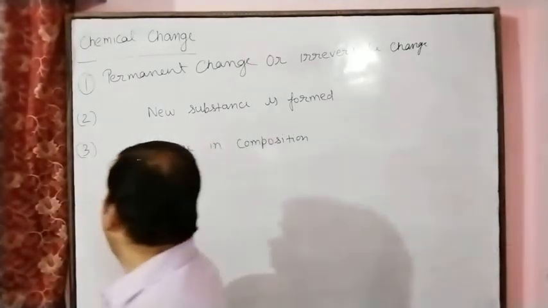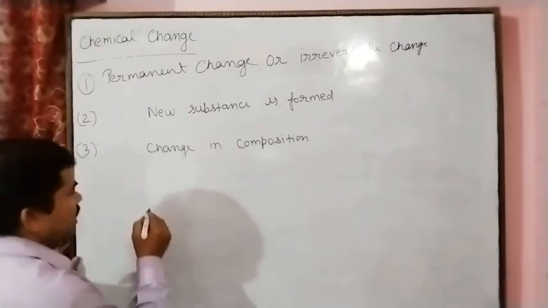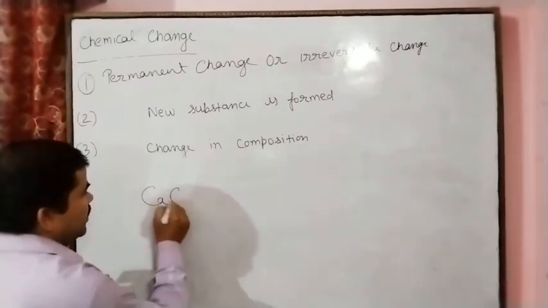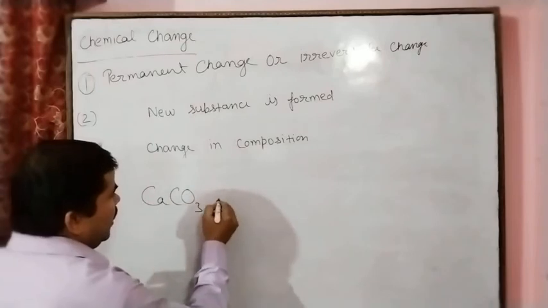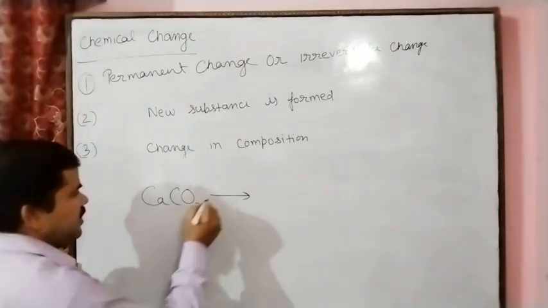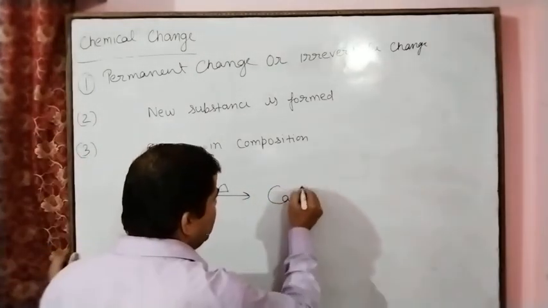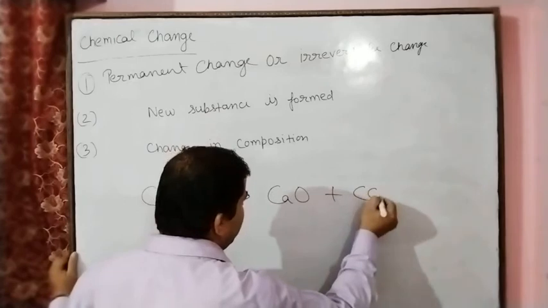Here is one example of an endothermic reaction. If you take calcium carbonate and heat it, giving heat energy, the calcium carbonate changes into calcium oxide and carbon dioxide.